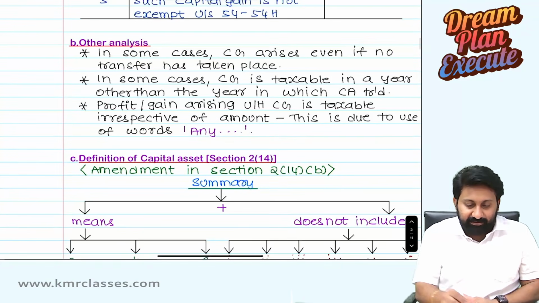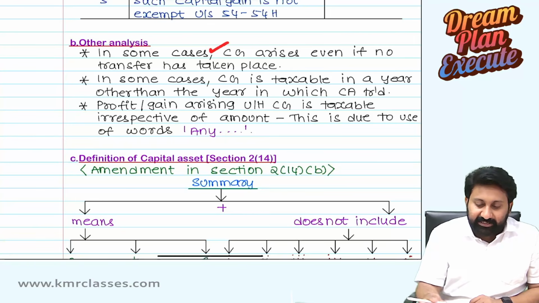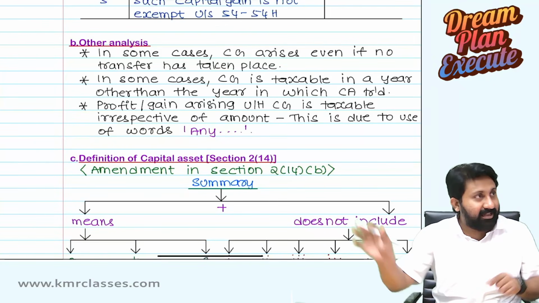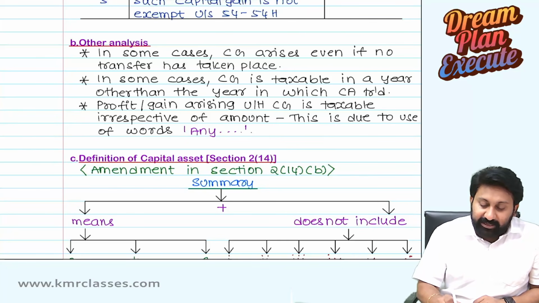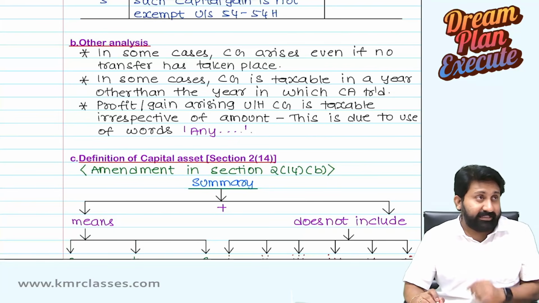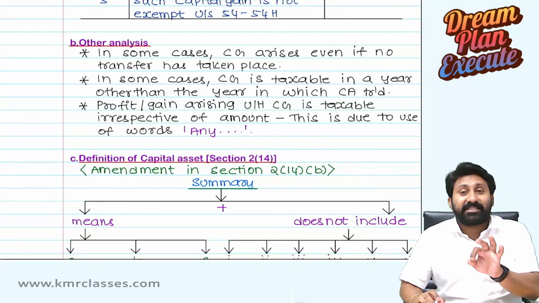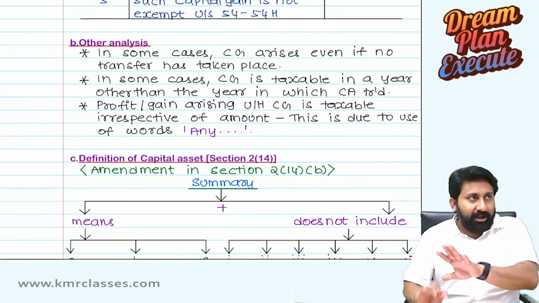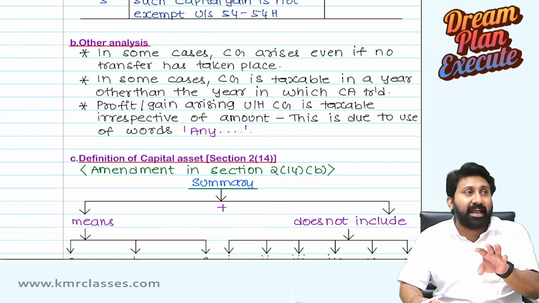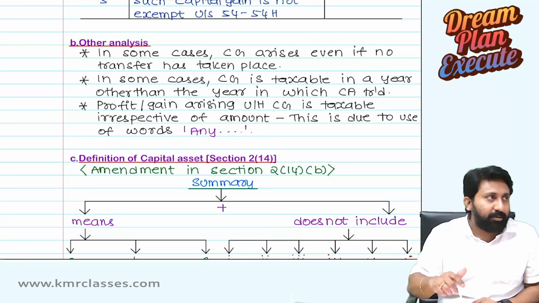Other analysis. In some cases, capital gain arises even if no transfer takes place. That's why I said deemed, that is the reason. In some cases, capital gain is taxable in a year other than the year in which the capital asset is transferred. That also we will see. Compensation will be received, I will tell you when we come there. Now I can't explain. I will tell you when compensation or destruction of an asset happens. At that time, small changes will come.